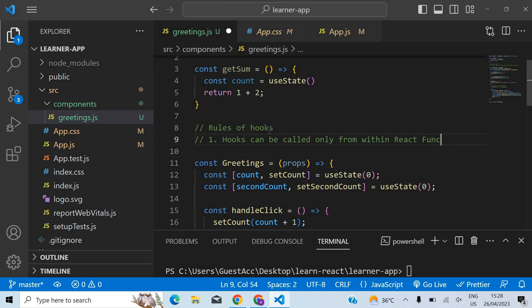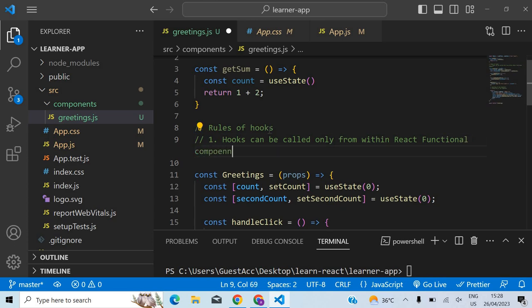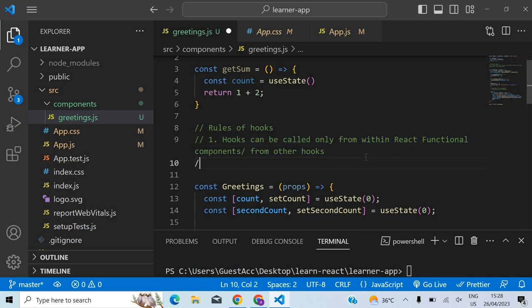Okay, let me be more precise. React functional components or from other hooks. Okay, that's the first rule. Okay, the second rule is hooks should always be called at the top level, topmost level. The meaning of that is you can't put hooks inside if else or inside loops, etc.